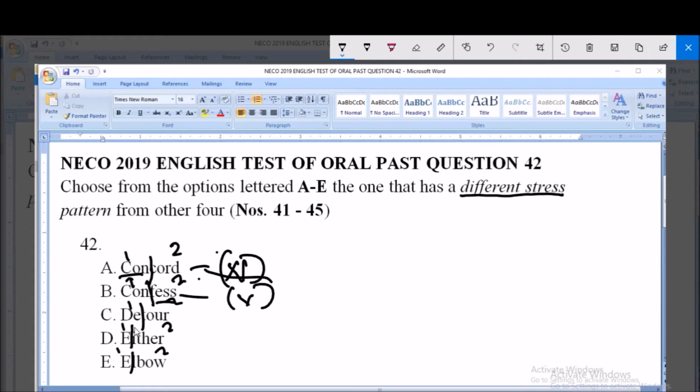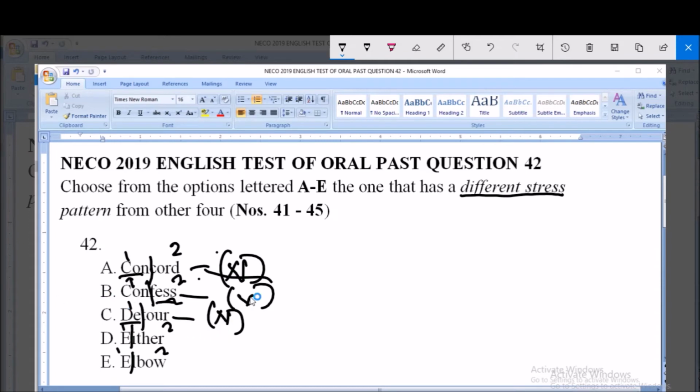Then the third is also a noun. The stress falls on the first syllable. It is a noun. Then option D, either.